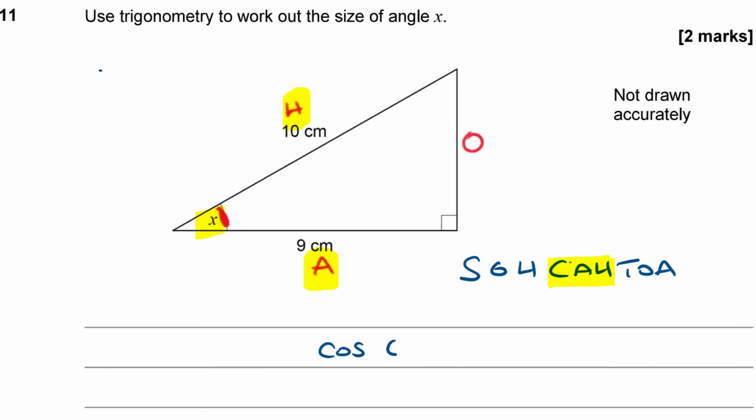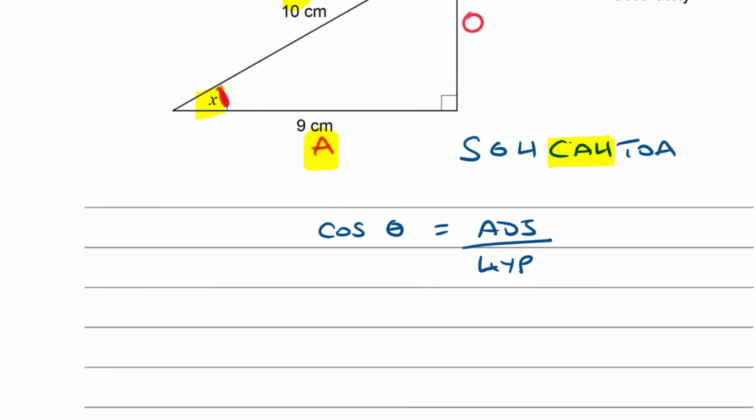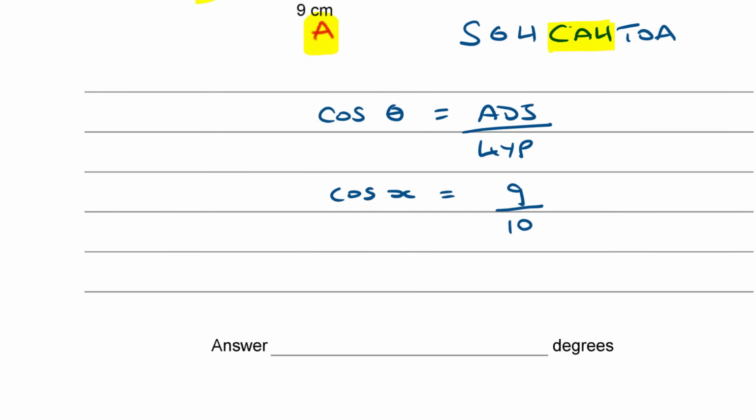The cosine of an angle is equal to the adjacent divided by the hypotenuse. Okay, that's the full ratio that we need to use. So then let's sub in what we know. Cos, well, it's x in this case, not theta. Adjacent is 9 and the hypotenuse is 10. Okay, so the cos of x is 9/10. So then x is going to be the inverse cosine of 9/10.